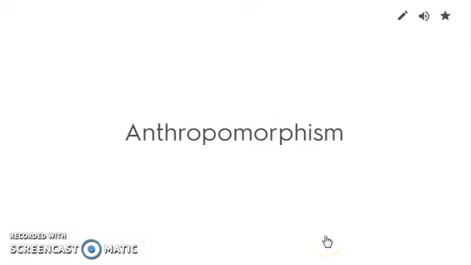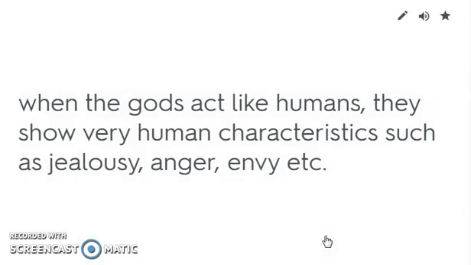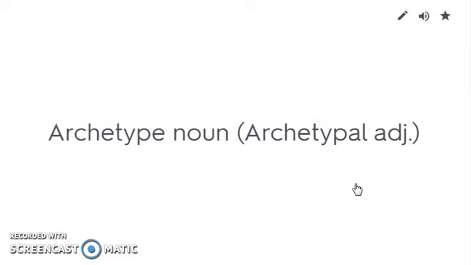Anthropomorphism. When the gods act like humans, they show very human characteristics such as jealousy, anger, and envy. It can also be when they appear in human form, which is another example of anthropomorphism. Archetype is a noun. Archetypal is the adjective.